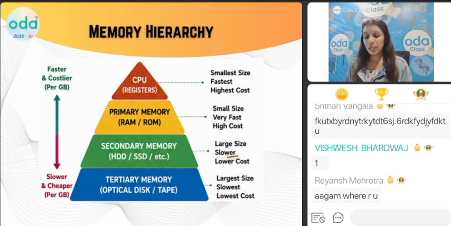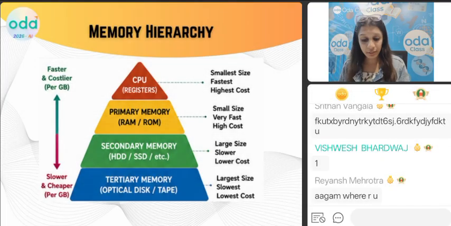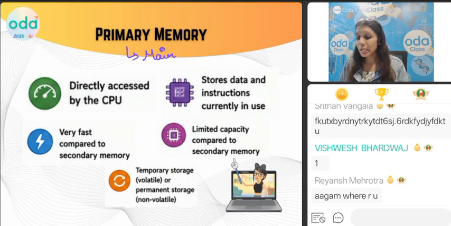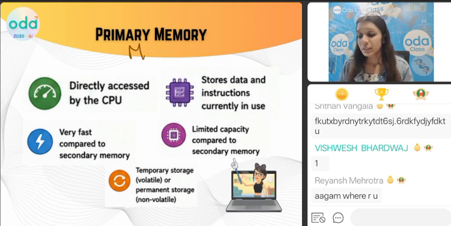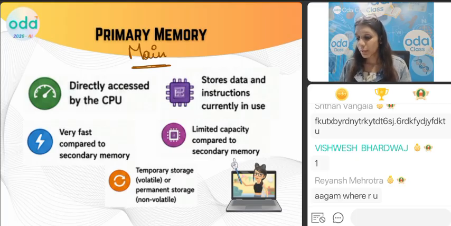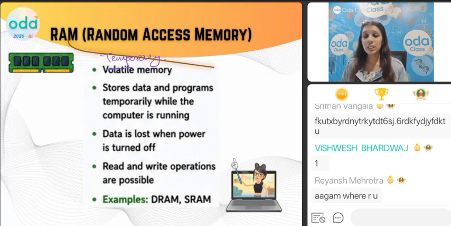Listen. Secondary memory is externally connected. Always, bachcho, understand that secondary memory is always externally connected. I told you, primary memory is directly accessed by the CPU because it is already a part of our system. That is why it is called main memory. In main memory, there are two types, random access memory and read-only memory. Random access memory is like your cache data. I will tell you what cache data is.